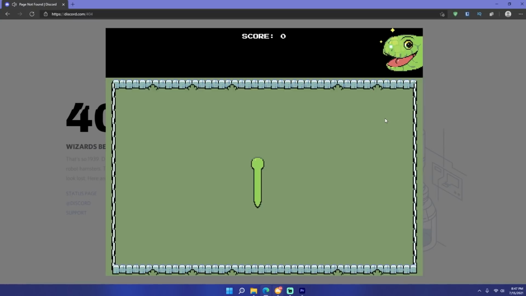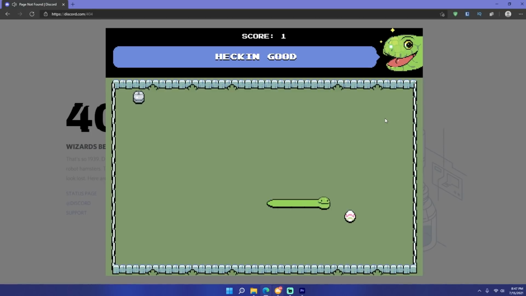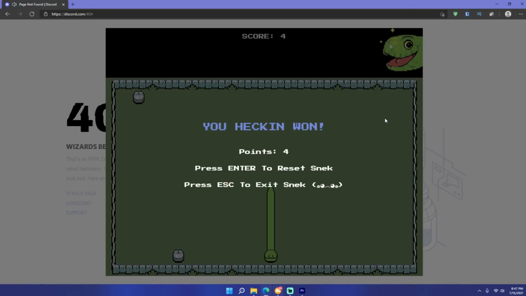You can now play Snake, or as Discord calls it, Snack. Help the snack eat snacks to go faster and longer. And when you lose, you heckin' did it.